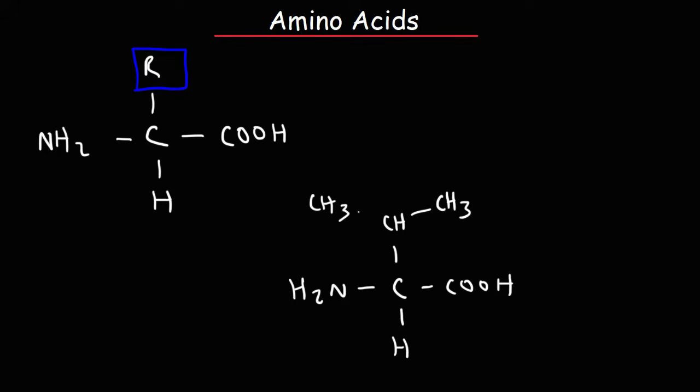This particular amino acid would be considered a nonpolar amino acid because the R group is nonpolar. Bonds that are composed of carbon and hydrogen only are nonpolar bonds. So this would be considered a hydrophobic amino acid. This portion doesn't like to mix with water. So that would be an example of a nonpolar amino acid.